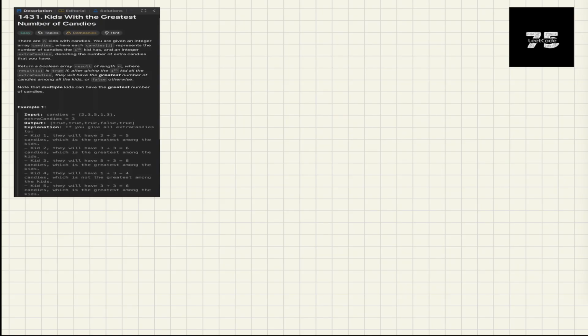In this question we are given an array of candies. Let's say we are given 2, 3, 5, 1, 3. And it is asking us to return a boolean array. They have also given extra candies. Let me just write it.